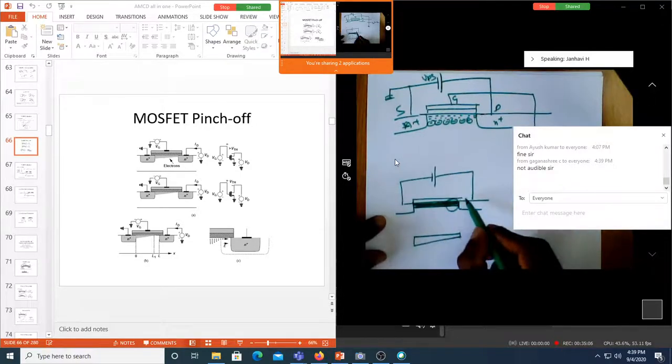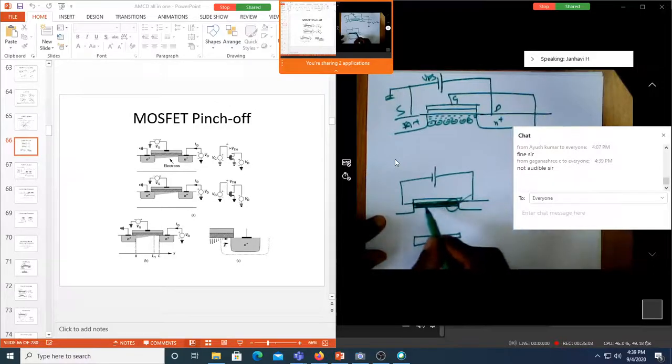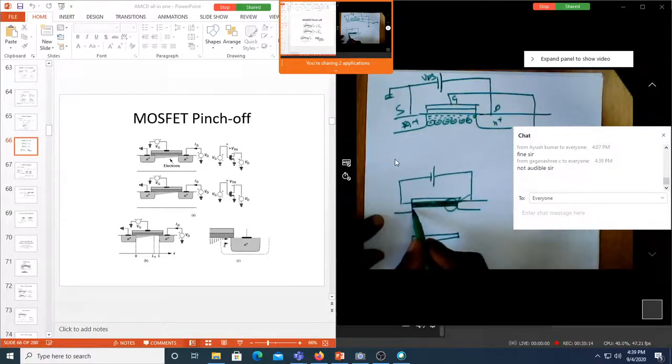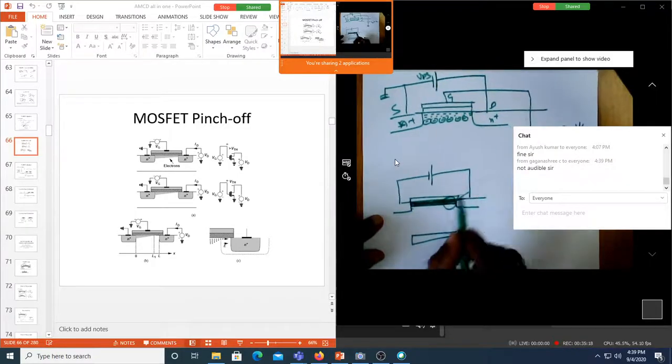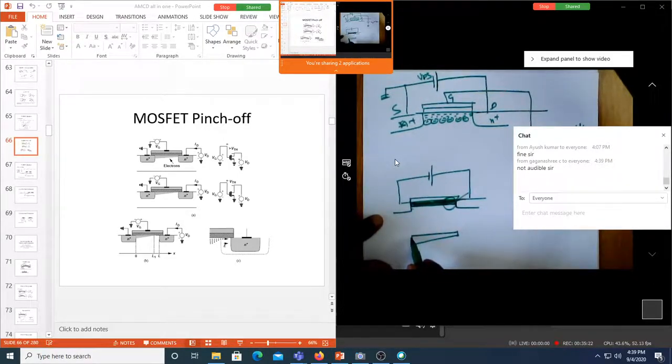Okay, fine. So initially you can see it was like this. The channel dimension is of the same thickness throughout the entire channel, correct? When the current was 0. When current starts increasing, the channel will be thicker towards the source side, but it keeps on reducing towards the drain side. If you further increase it, what will happen?